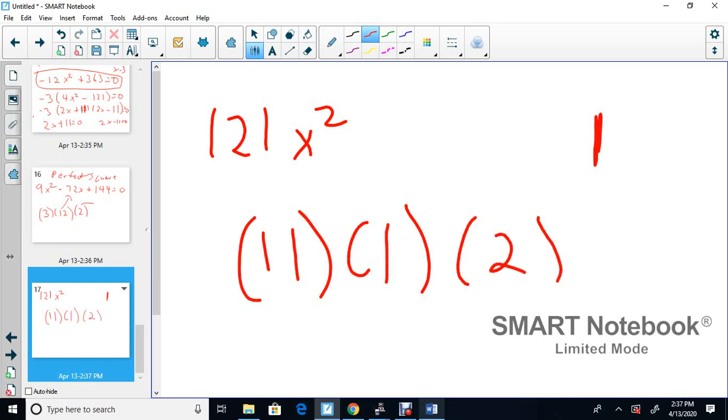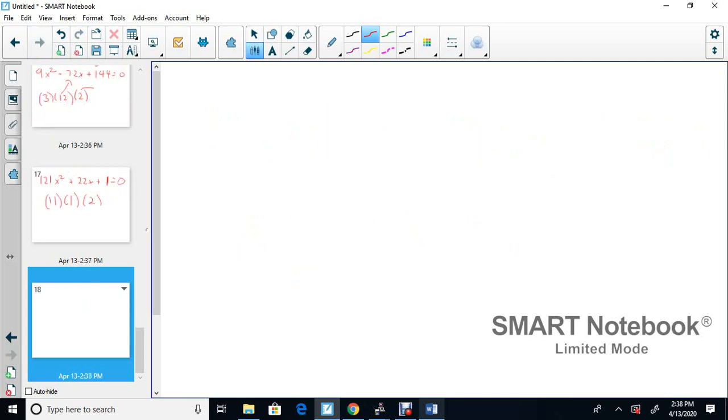So that's just the square root. So 11, you can put plus or minus here. So I'll put plus 22x plus 1 equals 0. And then you can solve it. I'll do one more to show you. Okay, I guess I like doing these.